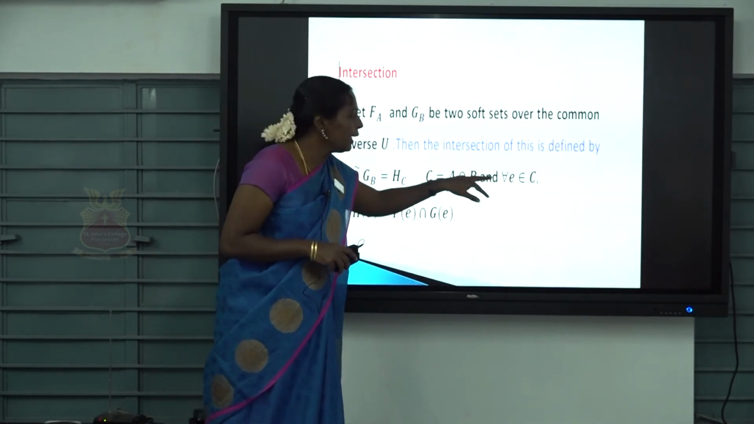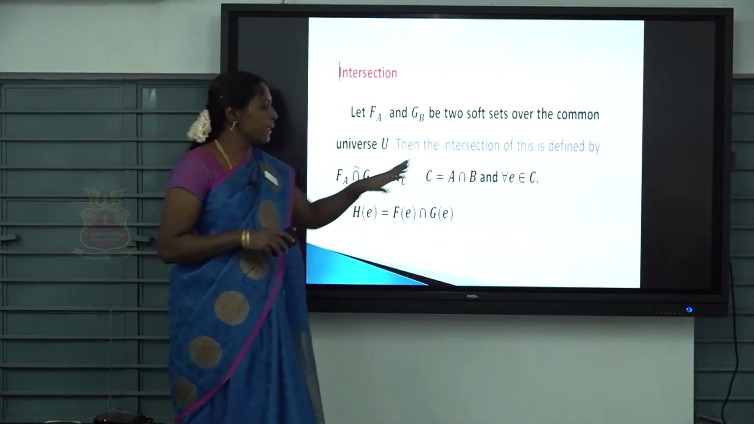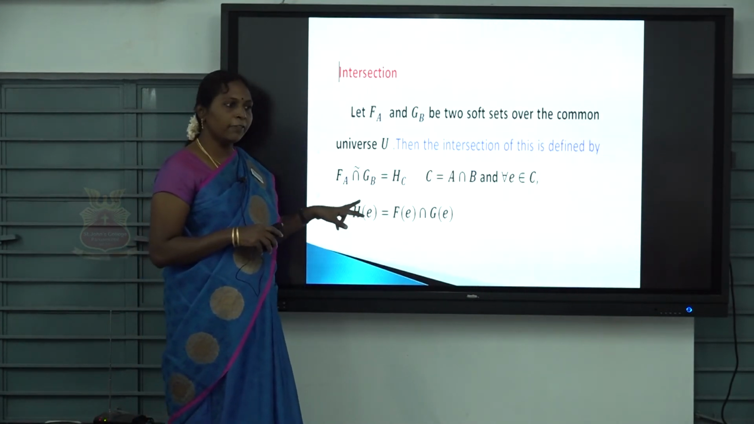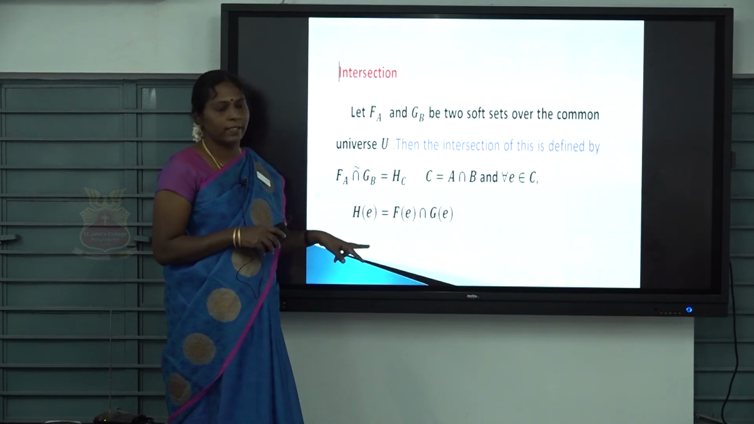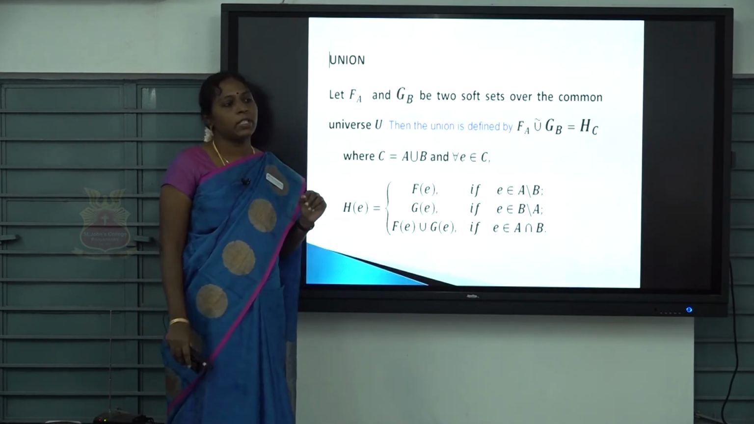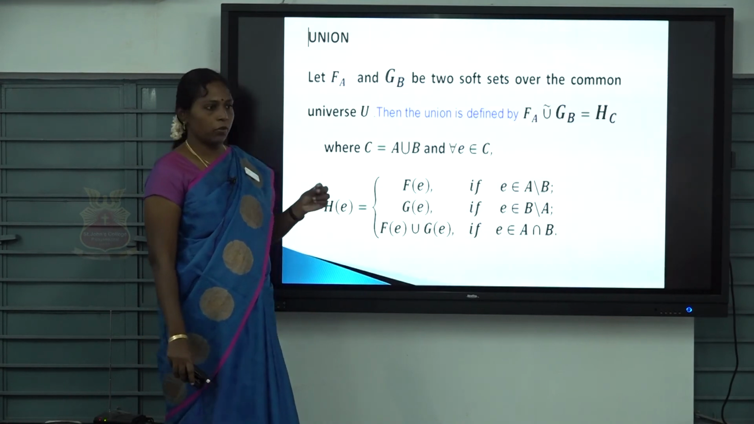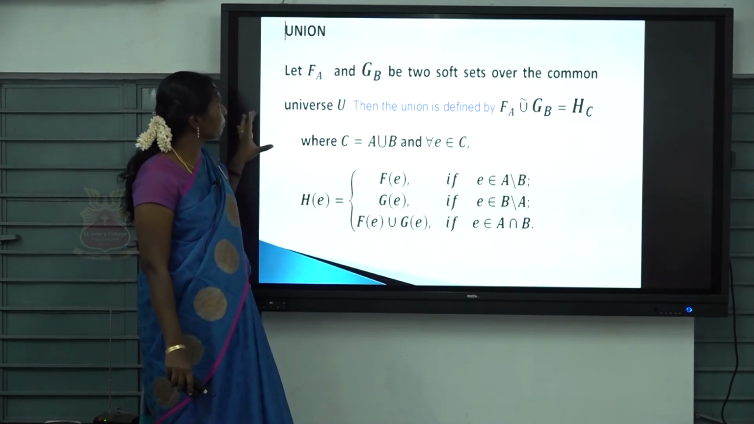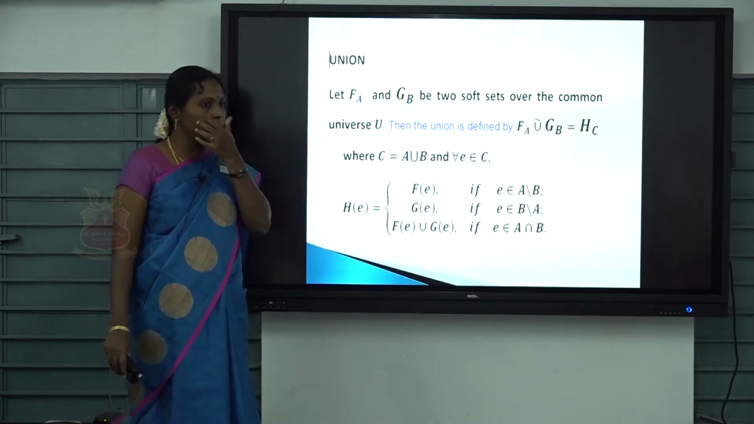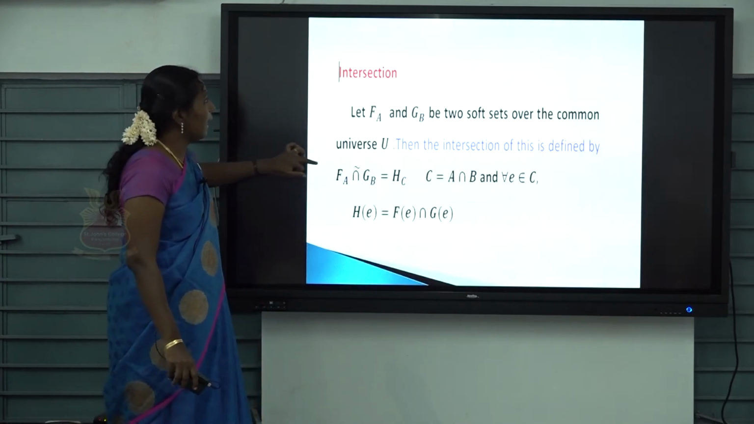For every E belonging to this C, H of E is nothing but the intersection soft set, F of E intersection G of E. Here also you can check it at home by giving an example.